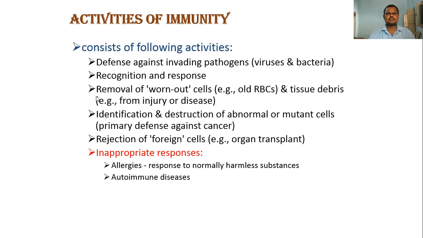Response means it may neutralize, destroy, or kill. So these things are found in the response.